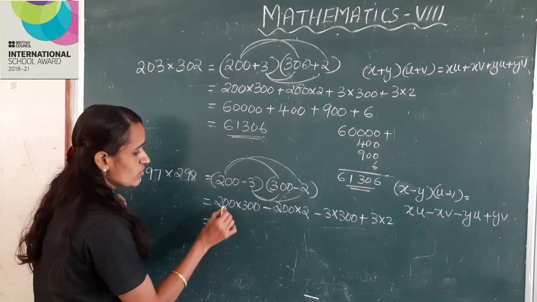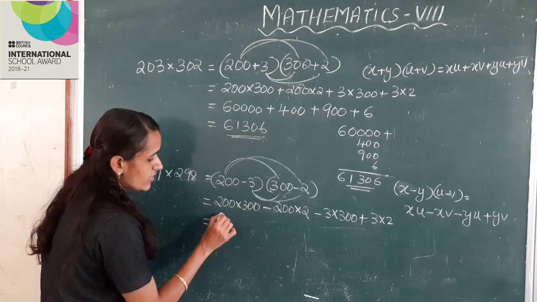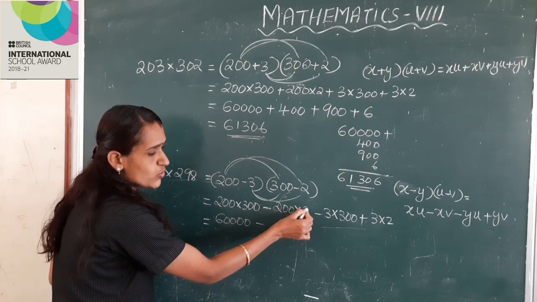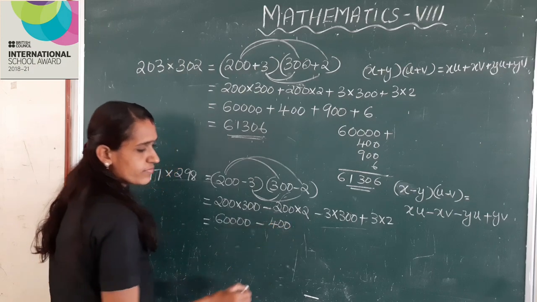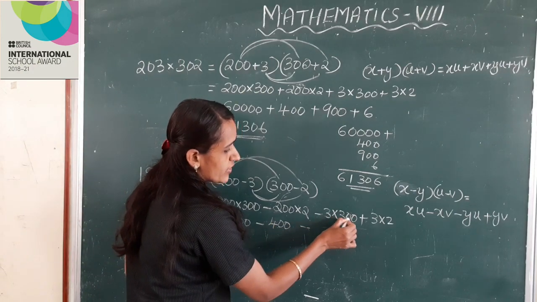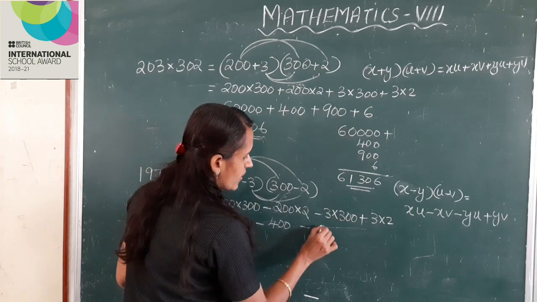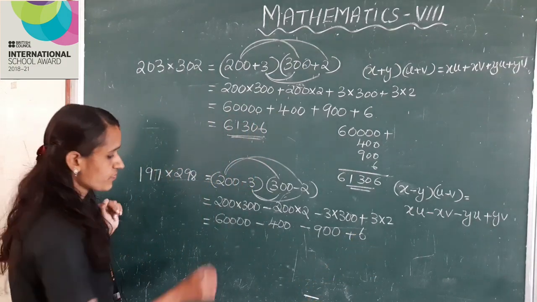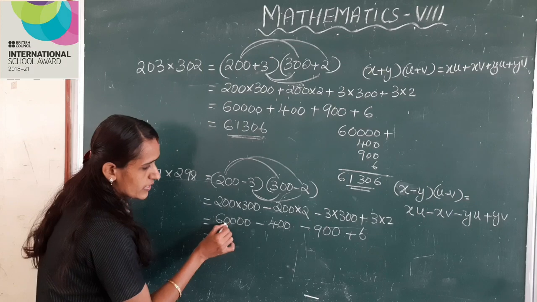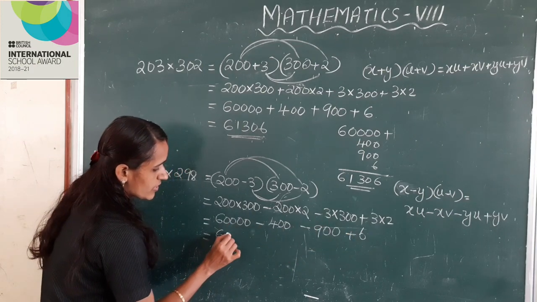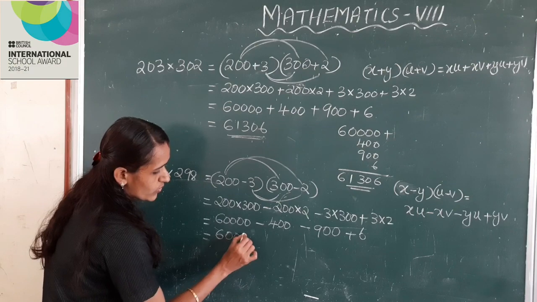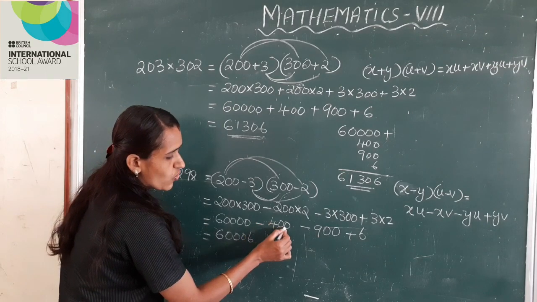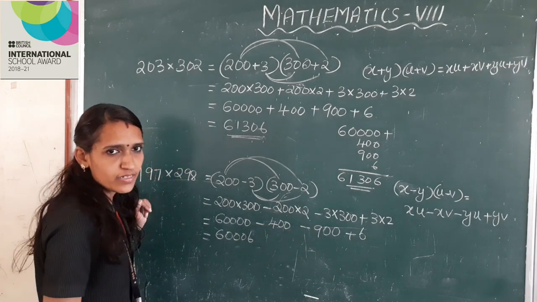Okay, this is equal to 200 into 300, 60,000, minus 200 into 2, 400, minus 3 into 300, 900, plus 6. Okay, this is equal to 60,000 plus 6, 60,006, minus 400 minus 900.